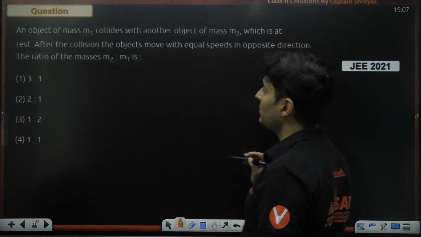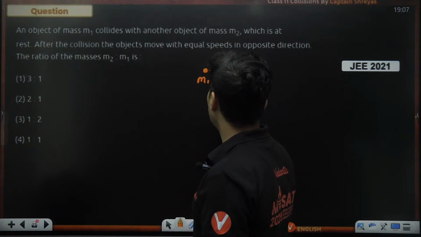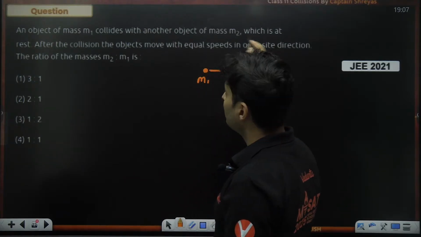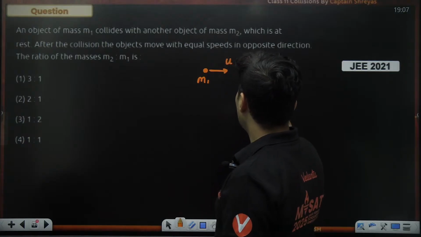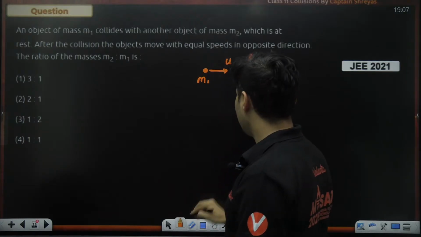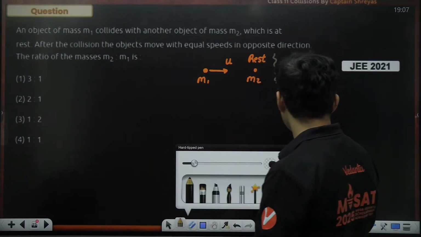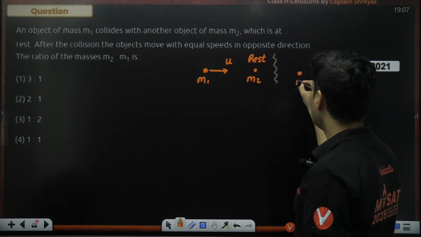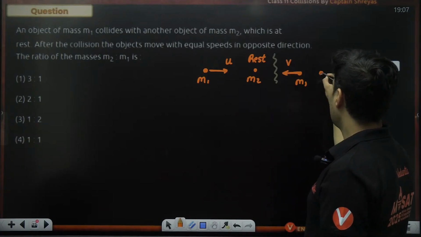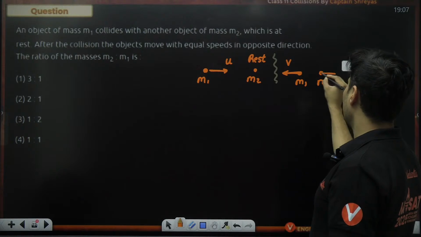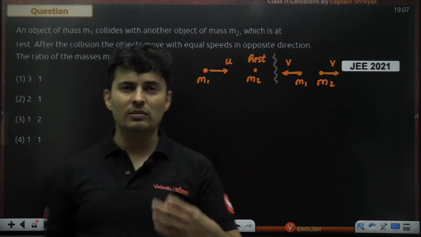Okay, let's draw the situation. An object of mass m1 collides with another mass which is at rest. So let's say this is the speed. This m2 was at rest, and after the collision, they move with equal speeds in the opposite directions. So mass 1 is going like this with speed v, and mass 2 is also going with the same speed but in the opposite direction. So question is, what is the ratio of the masses?